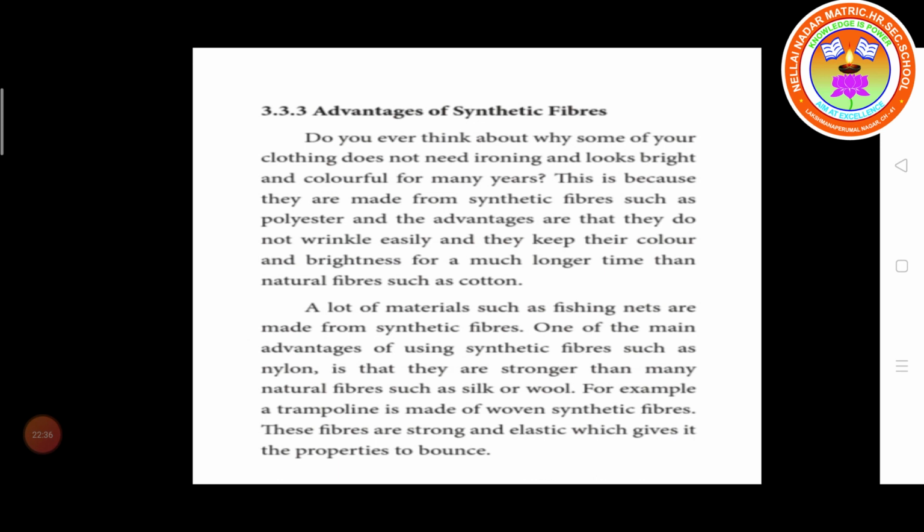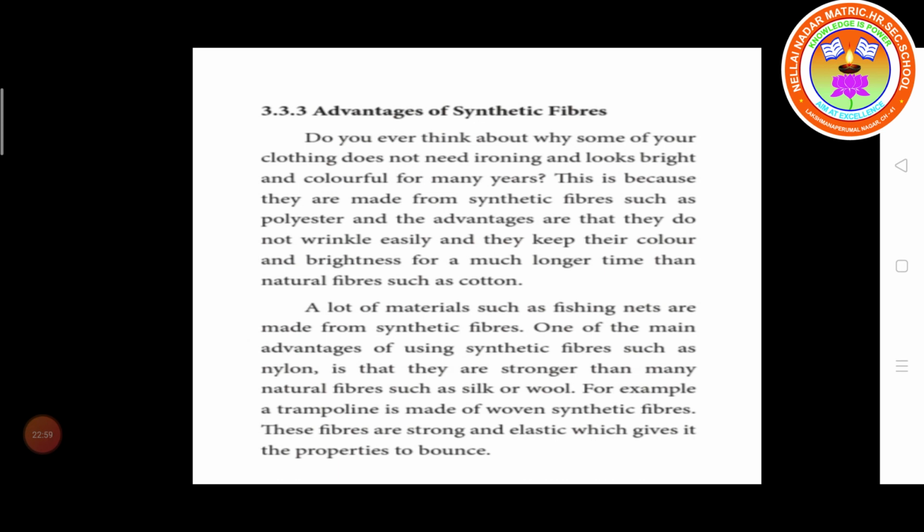For example, trampoline. So trampoline is a jumping bed. Trampoline is called a jumping bed. It is made up of woven synthetic fiber. These fibers are strong and elastic, which gives it the property to bounce.